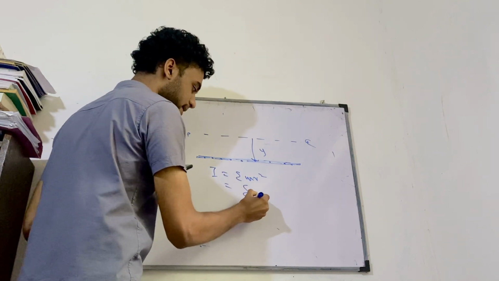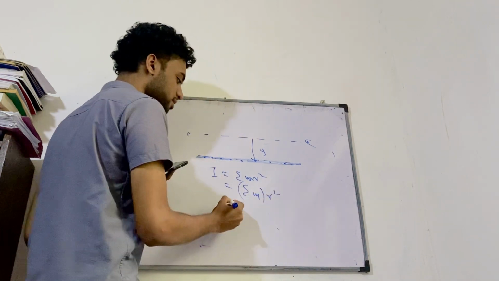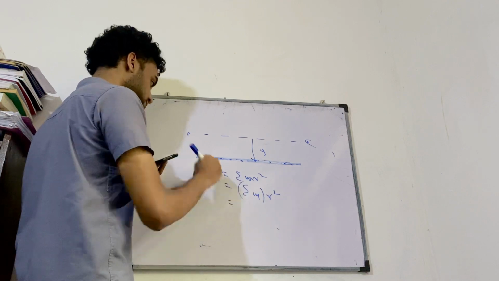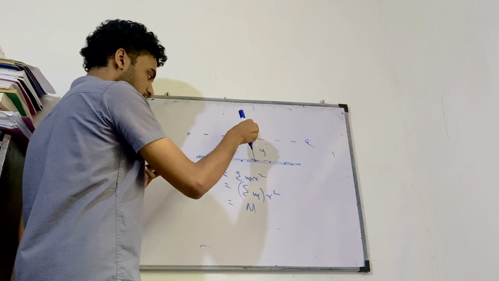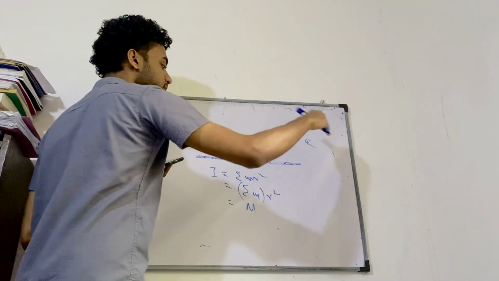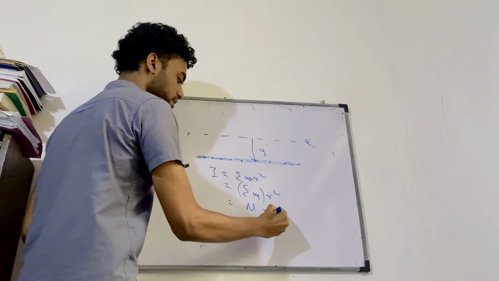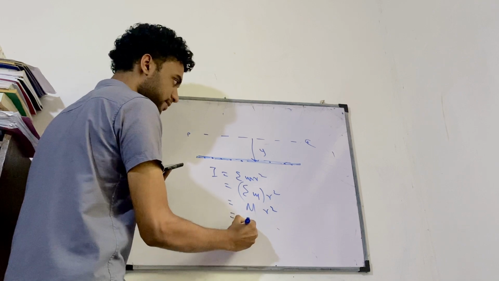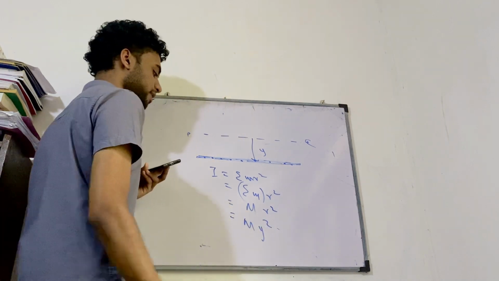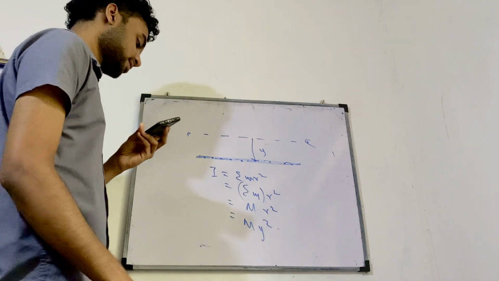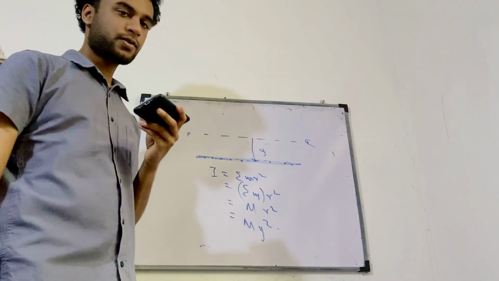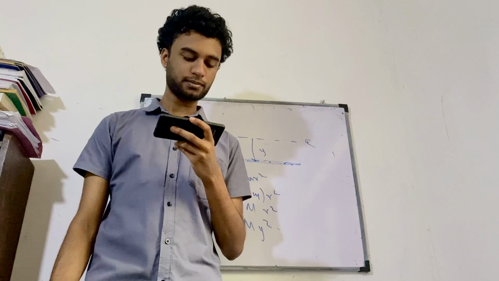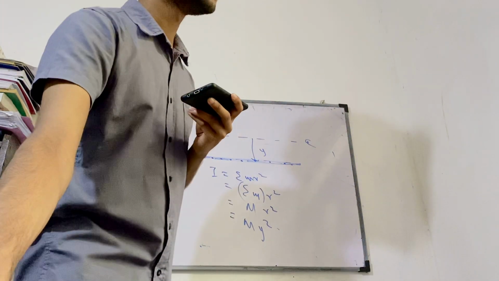What's the total mass of the rod? M. What's the distance to that entire mass? R squared, but here they have given it as y squared. So it's My squared, which is the inertia about the axis PQ. Right, so that's understood.